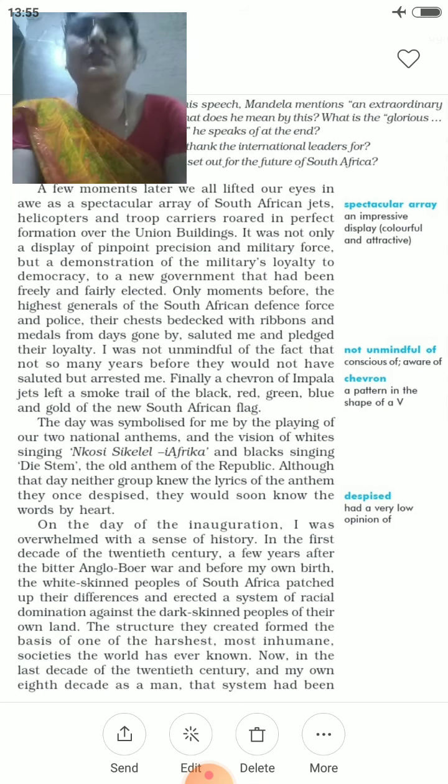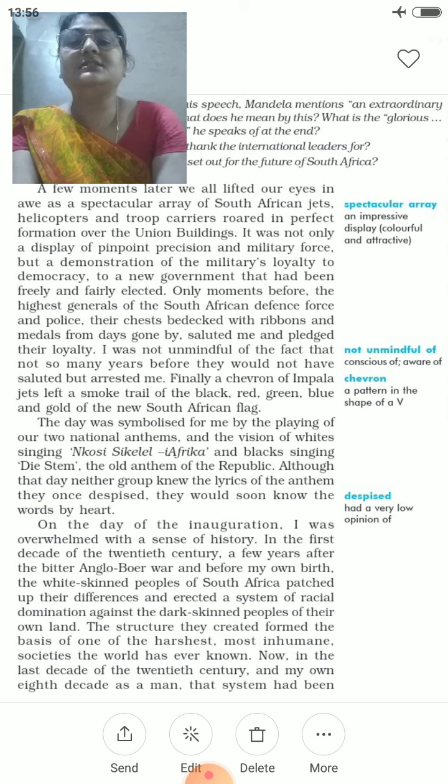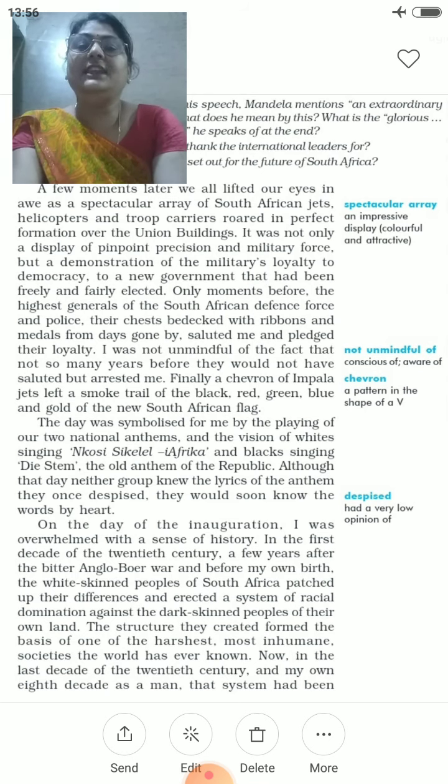For whom did they want to show their loyalty? For a new government. Whose government was there? That was Nelson Mandela's government, and that was the first time when he was elected fairly. Because before that there was no right for black people to vote.